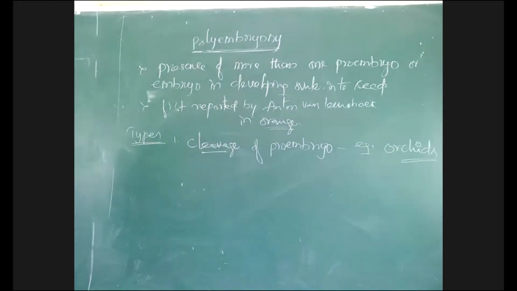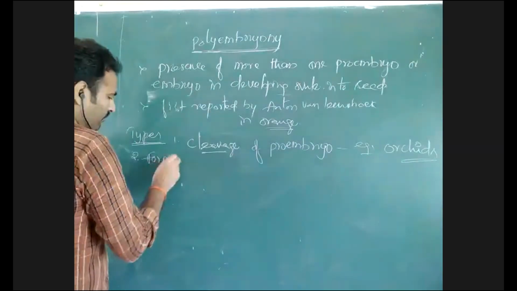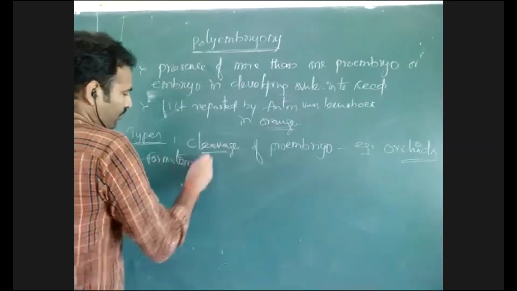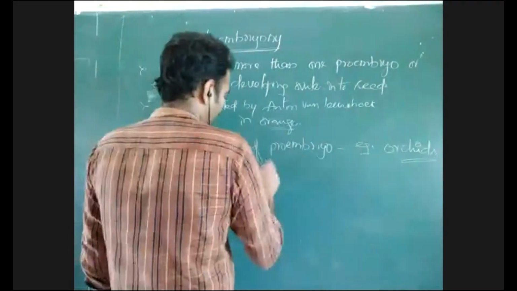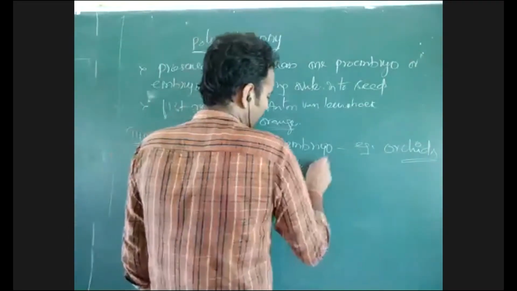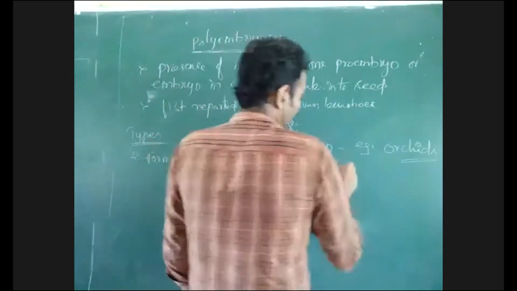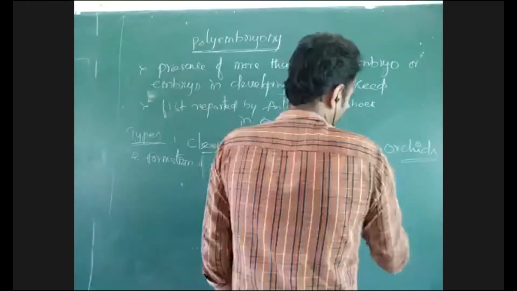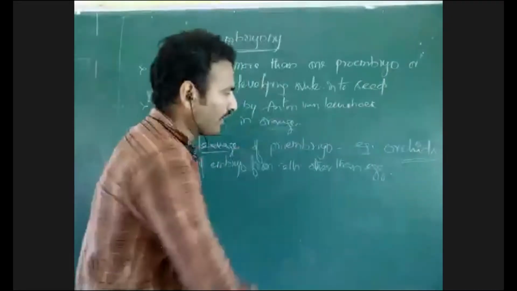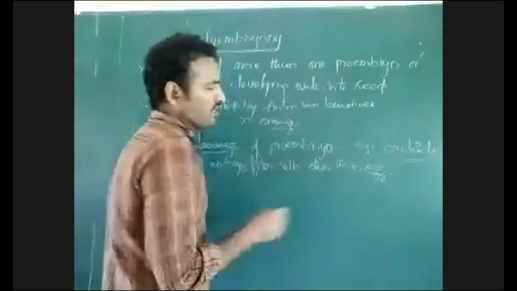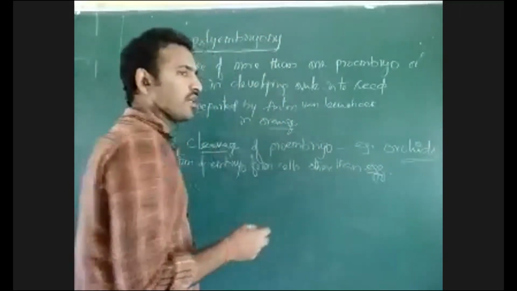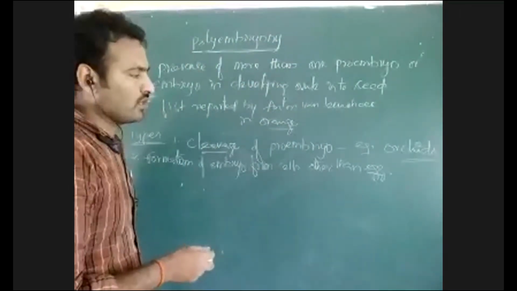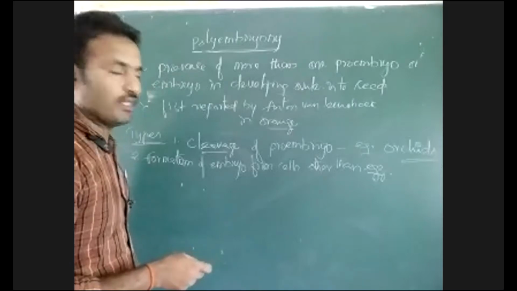Then the second reason is formation of embryo from cells other than the egg. So egg is the female gamete. This egg upon fusing with the male gamete forms zygote. That zygote will develop into embryo. That is normal.